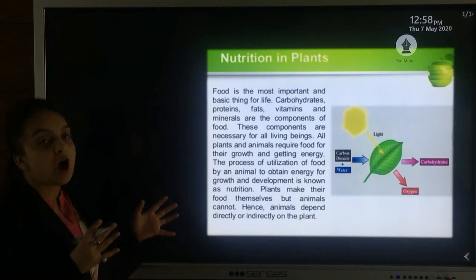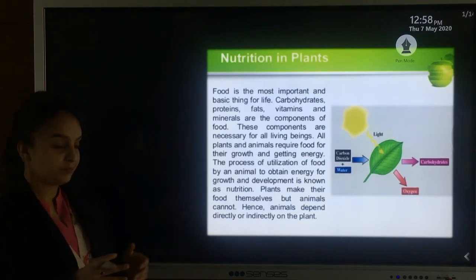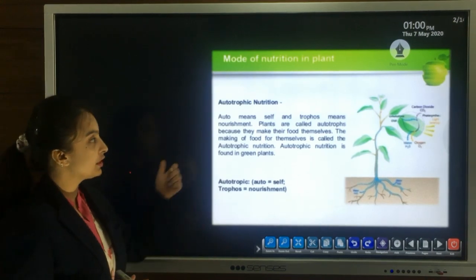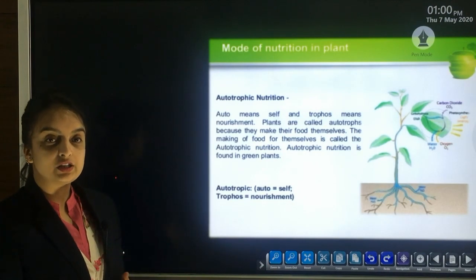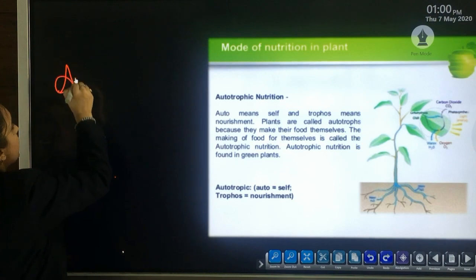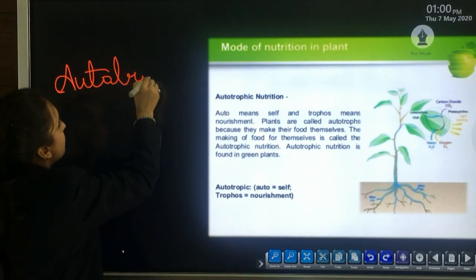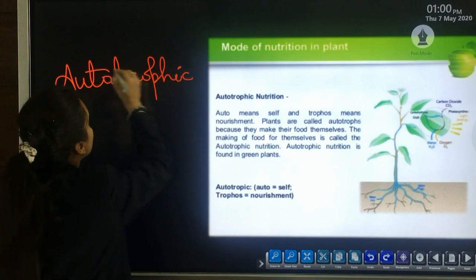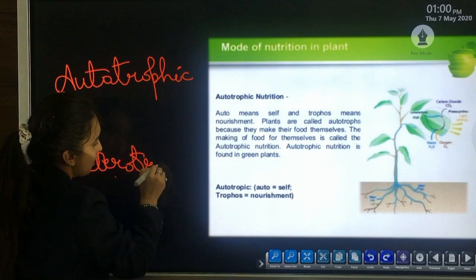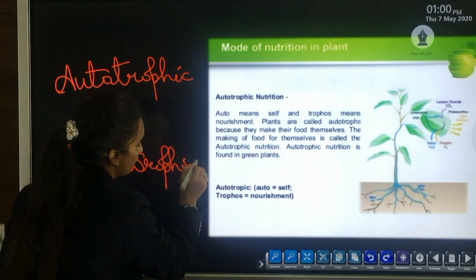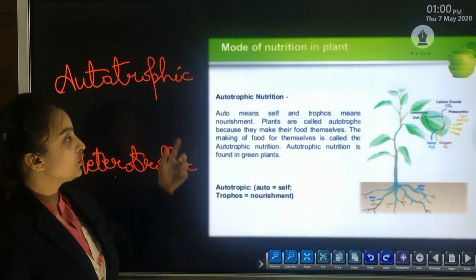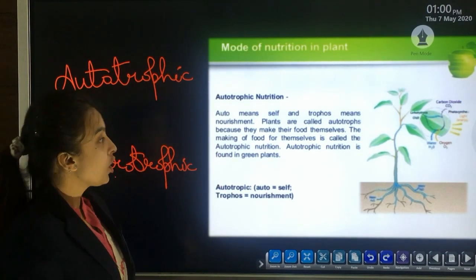Now let us see how many types of nutrition there are. Now we are going to discuss the different modes of nutrition in case of plants. There are basically two modes of nutrition in case of plants. They are autotrophic and heterotrophic modes of nutrition. First of all, let us take into consideration the autotrophic mode of nutrition.